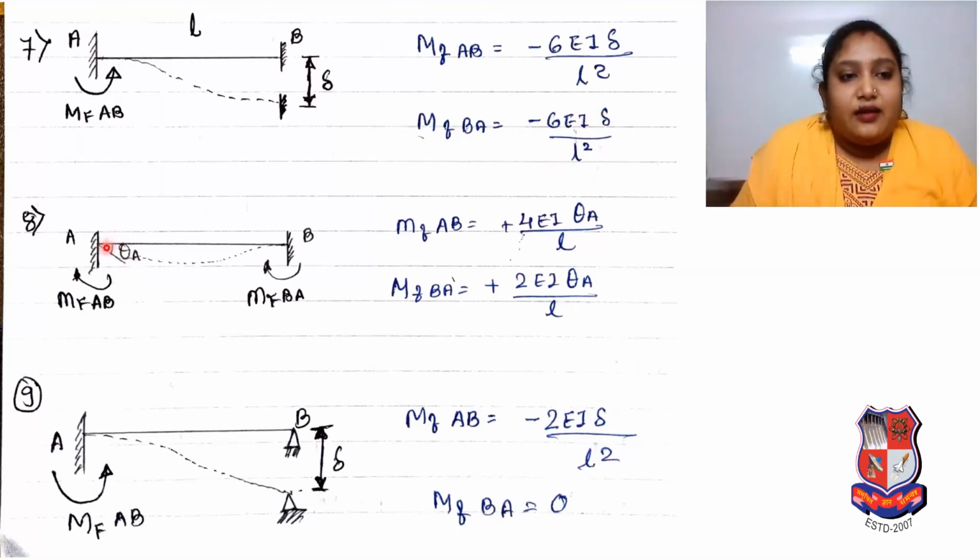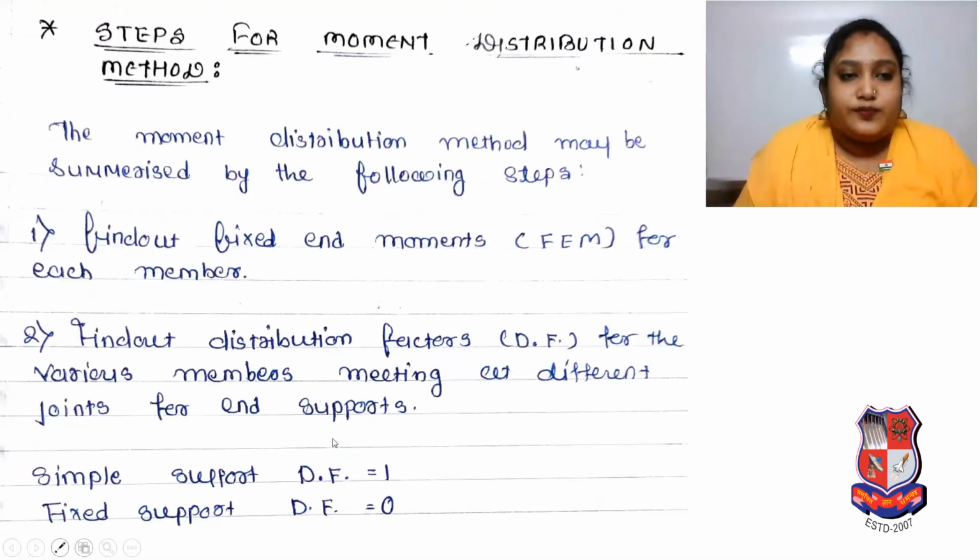Here you can say there is a rotation theta, and the fixed end is there, and moment is generated. As per that, MFAB and MFBA both will be positive. You can see the direction, it is clockwise, so both will be positive: 4 EI theta A upon L, and the fixed end moment for BA 2 EI theta A upon L. Here it is anticlockwise, so negative: minus 2 EI delta upon L square, and the fixed end moment at BA will be 0.